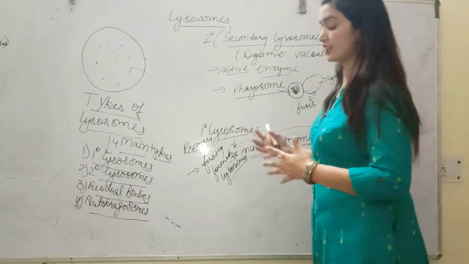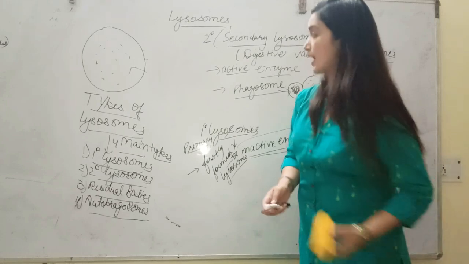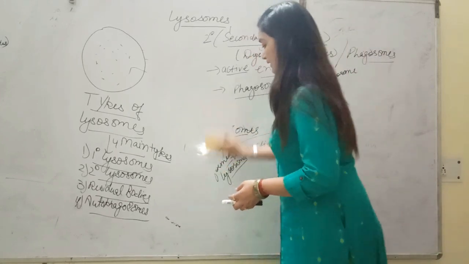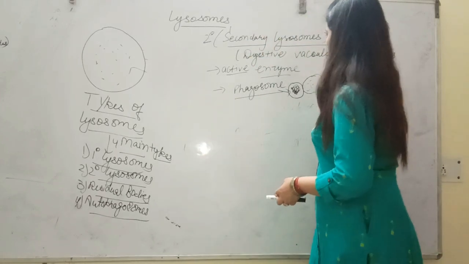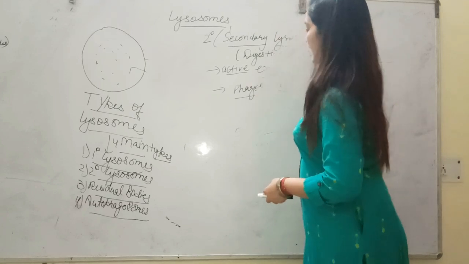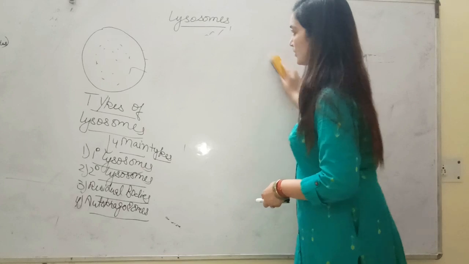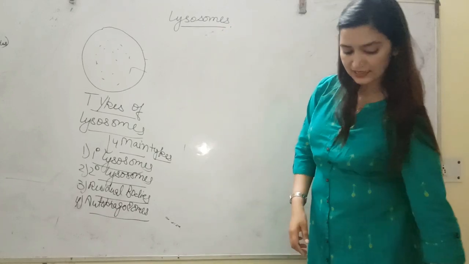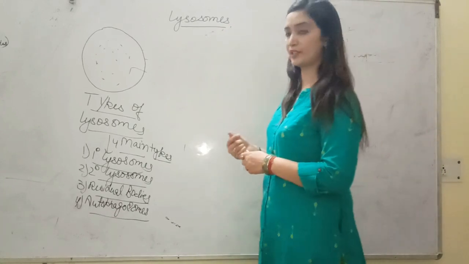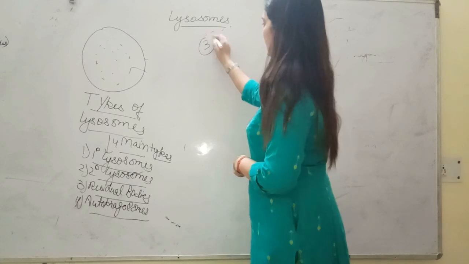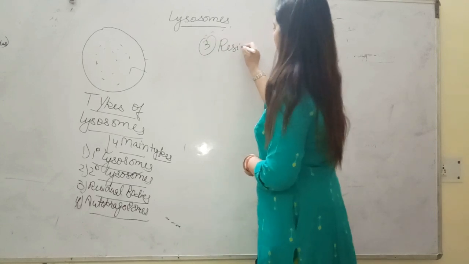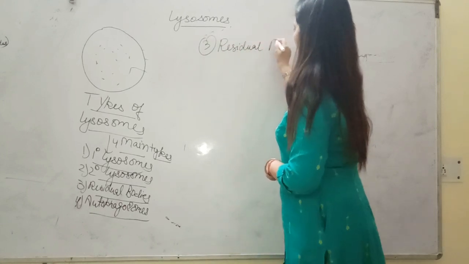Next, after digestion, you all know waste products are formed inside these lysosomes. If waste products are formed inside them, we have to excrete that waste out with the help of exocytosis, as the cells have to replace the digestive material. So students, third we will discuss residual bodies.